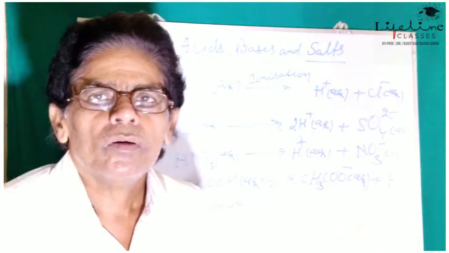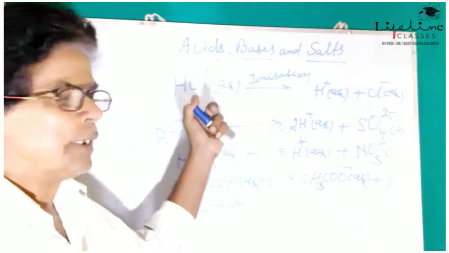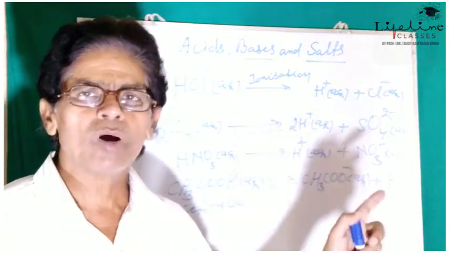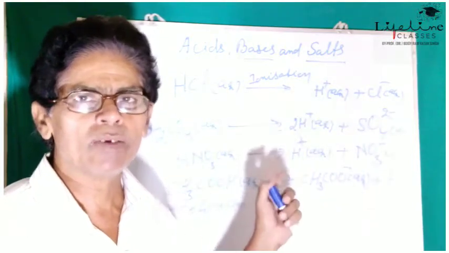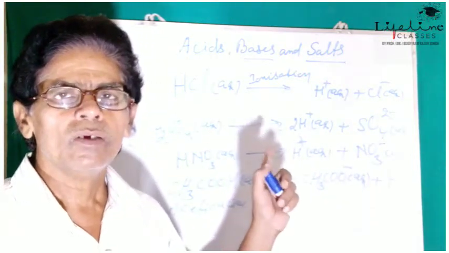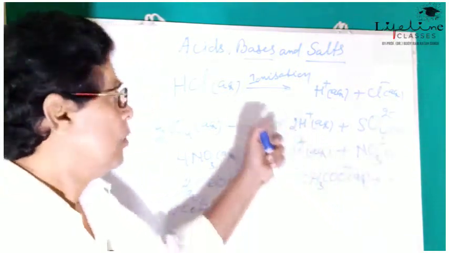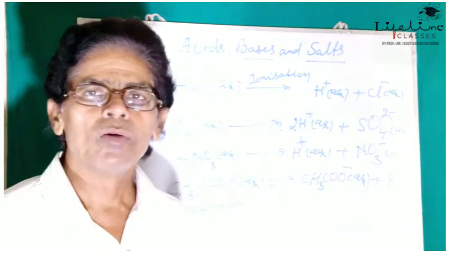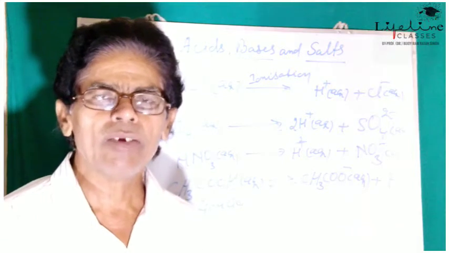How? If we take a certain number of HCl molecules, all the molecules get ionized as H plus and Cl minus ions. In the same way, the entire molecules added to the aqueous medium get ionized.